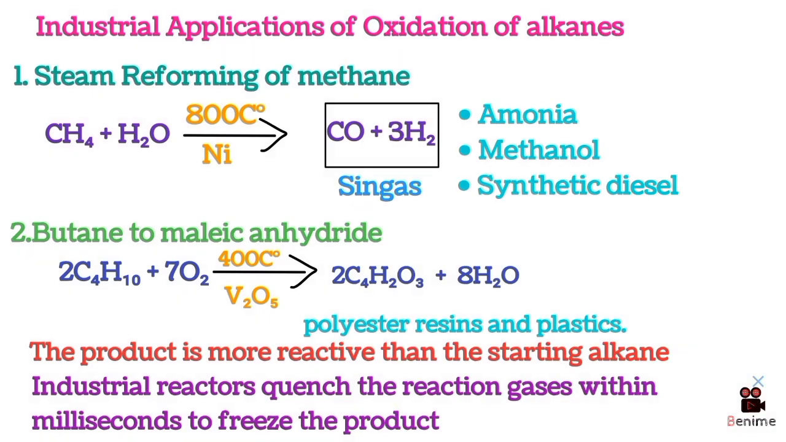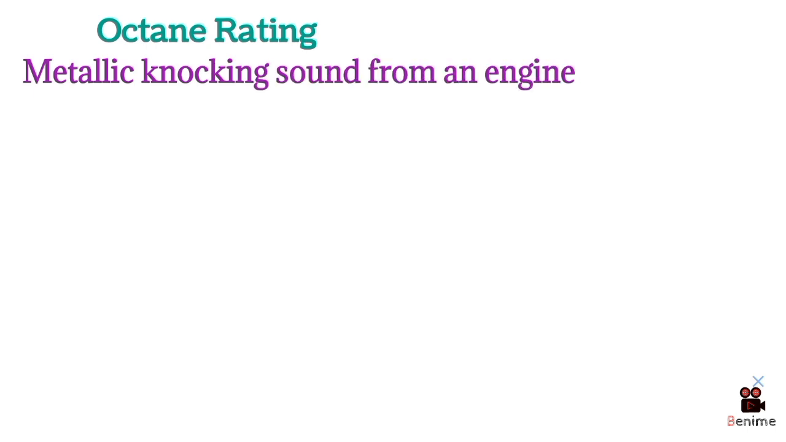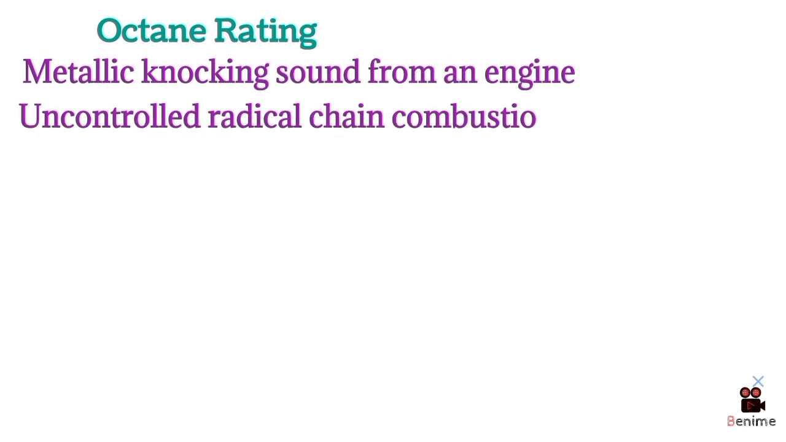Last concept. Octane rating. The compression itself heats the mixture enough to start the radical chain reaction before the spark. Two flame fronts form inside the cylinder. They collide. Violent pressure spike. That metallic knocking sound from an engine. That is uncontrolled radical chain combustion. It wastes energy and damages the engine.